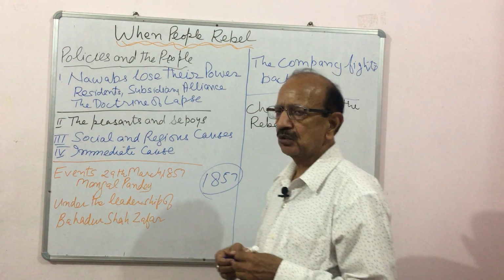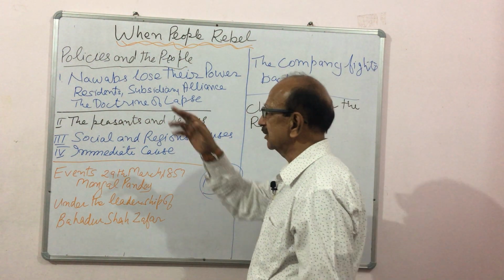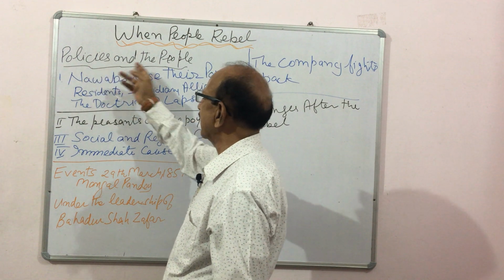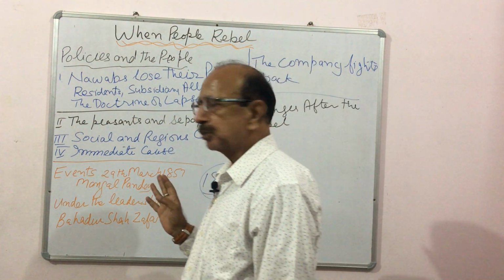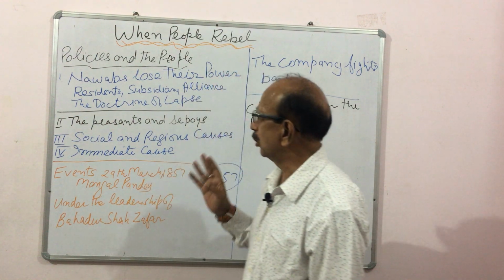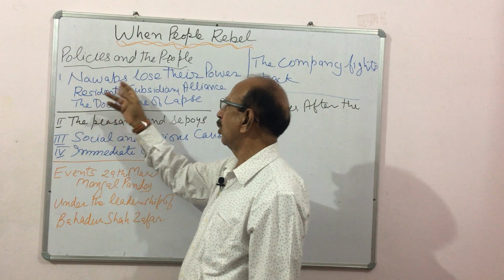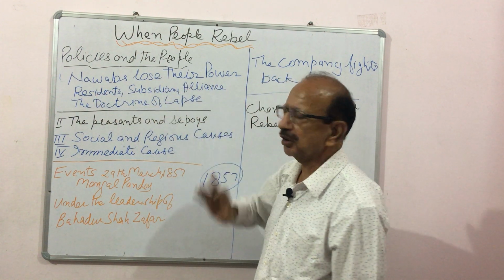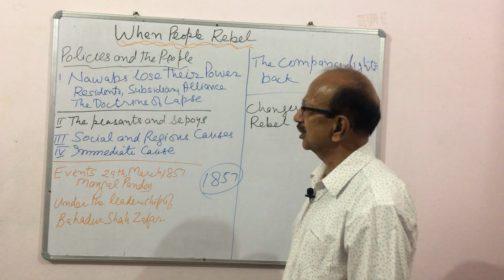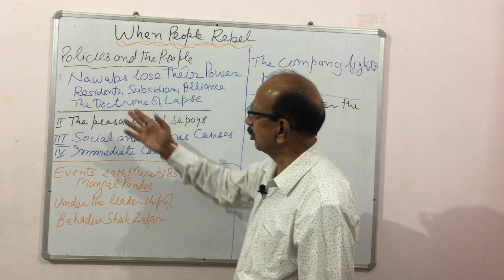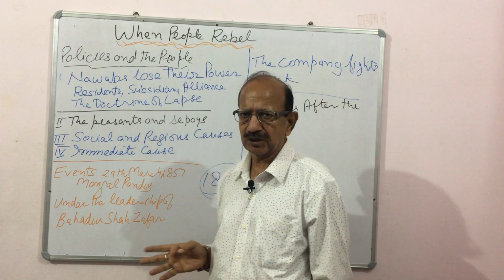In this lesson we will study the different causes, first under the subheadings of policies and the people. Which were the policies responsible for this, policies which affected the Nawabs, such that the Nawabs lost their power? What were the policies which made the Nawabs lose their powers? The policies were the subsidiary alliance and the doctrine of lapse.